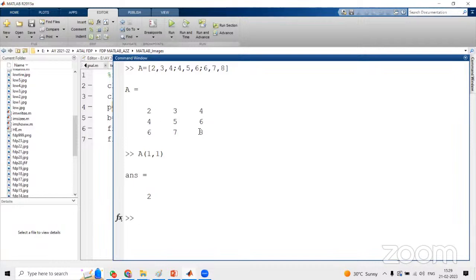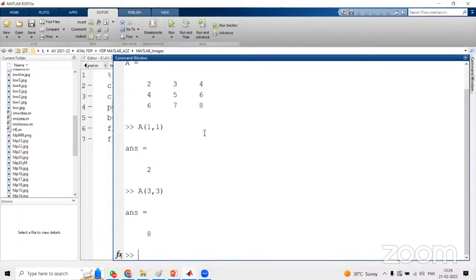Suppose I want to display the last value, that is 8. That is the third row, third column. So instead of 1, 1, make it 3 comma 3. So 8. Now I'll clear the command window by using CLC.